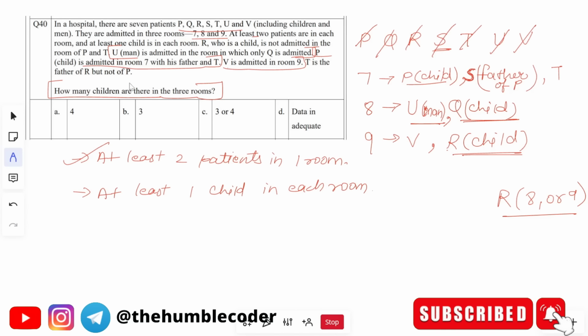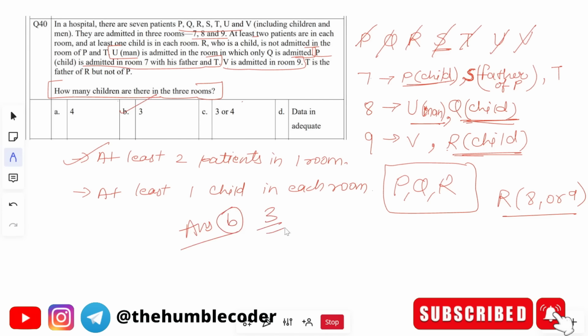So our question is, how many children are there in the 3 rooms? In room number 1, there is 1 child, which is P. In room number 2, there is another child, which is Q. And then in the third room, it is 9th, again 1 child, which is R. So P, Q and R are the children, which is 3 children. So the correct answer in this case would be option B, that is 3 children are there in the 3 rooms. Hope you have understood it.